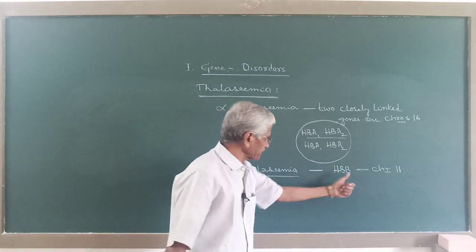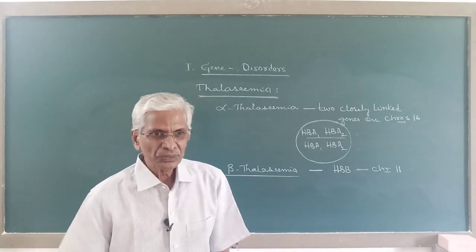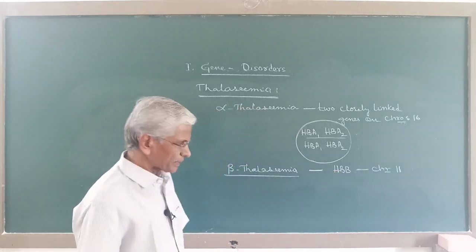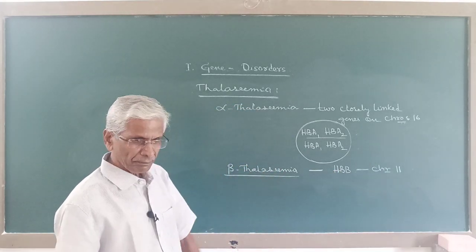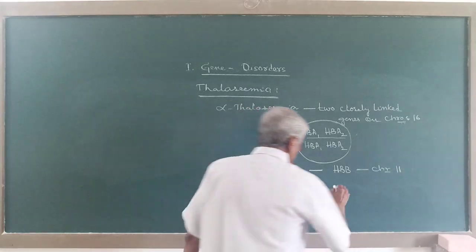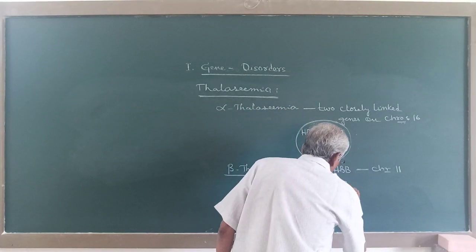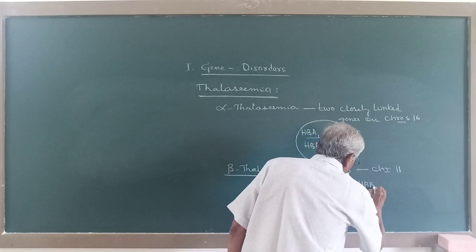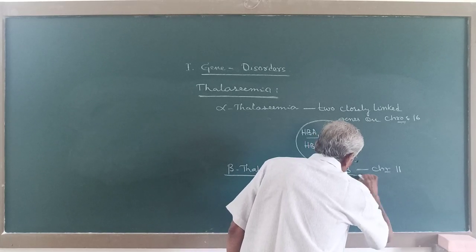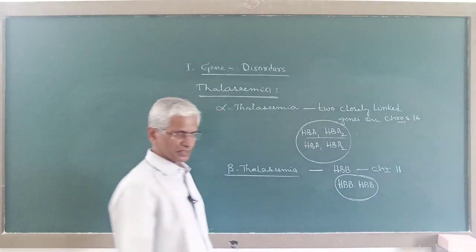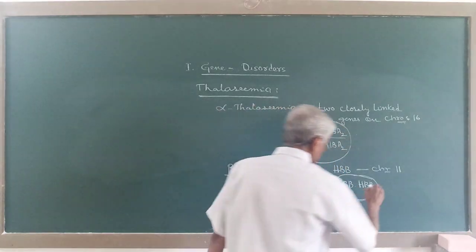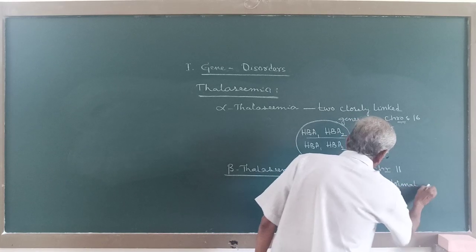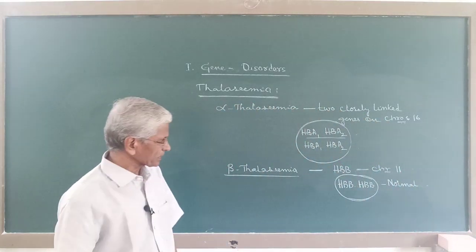So in each parent, on chromosome 11, is present this single gene, and this controls beta thalassemia. A person will receive one gene from one parent and a similar gene from the other parent, and the individual will get the genotype. When they have this particular genotype, they will be normal, because they are dominant genes.